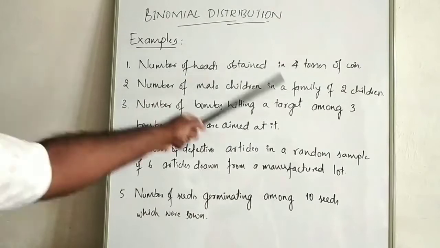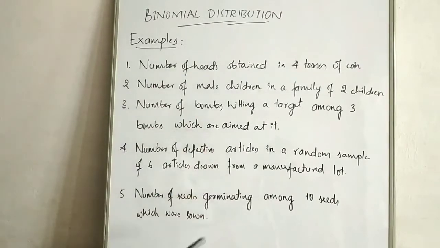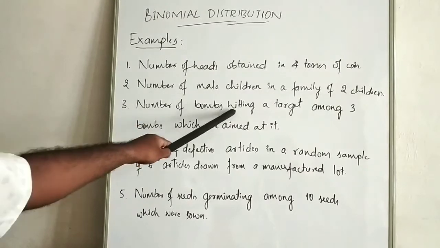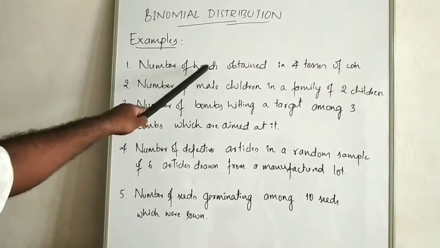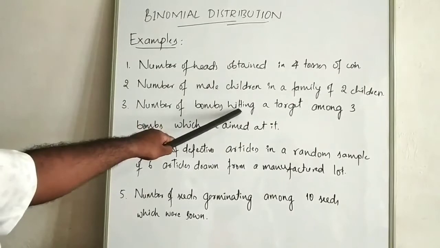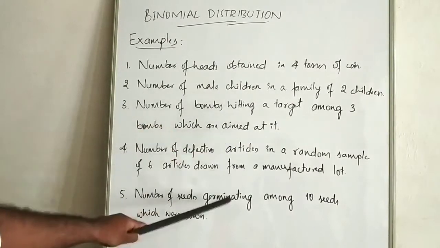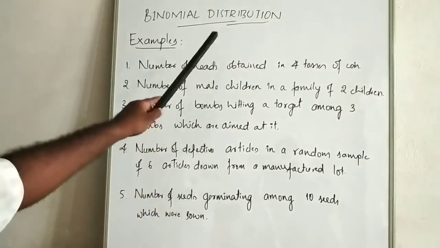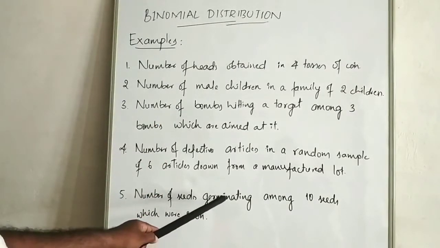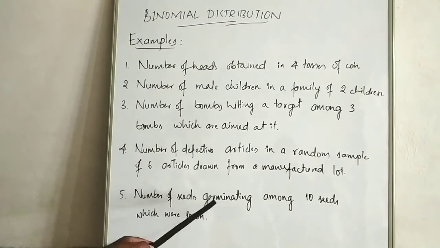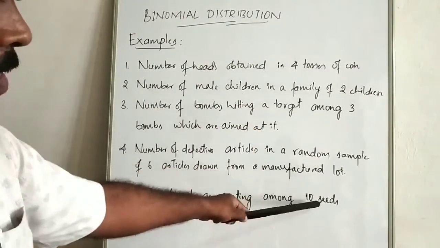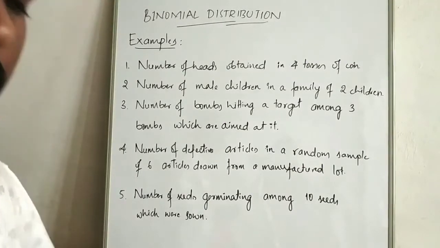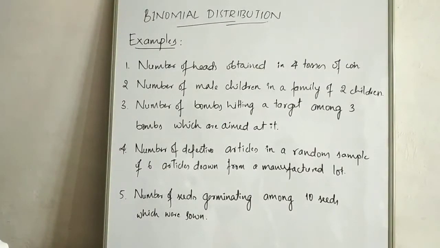So all the examples are clear that each experiment has only 2 results: getting a head, getting a male child, hitting the bridge, getting a defective article, or germination of seeds. All these are one result of 2 options, and the same experiments are repeated multiple times. So these are the examples where you can observe binomial distribution.